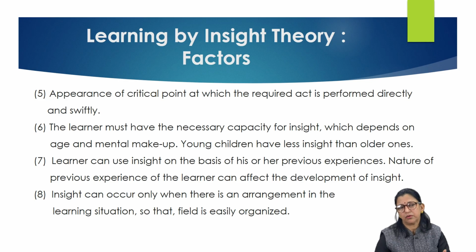In the process of learning by insight, previous experiences play a major role, because on the basis of your previous experiences you can assume and perceive what the solution of the problem in front of you will be, and how you will solve it. You can perceive very effectively the total situation and the totality of your problem. So previous experience is very important in this path.